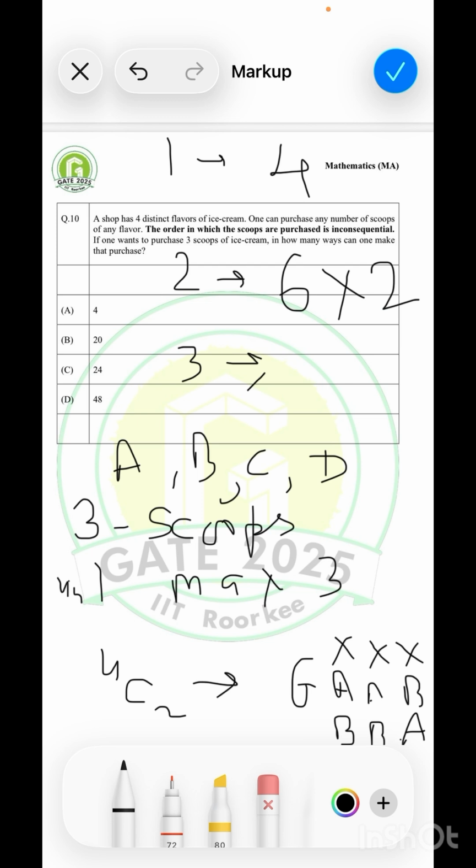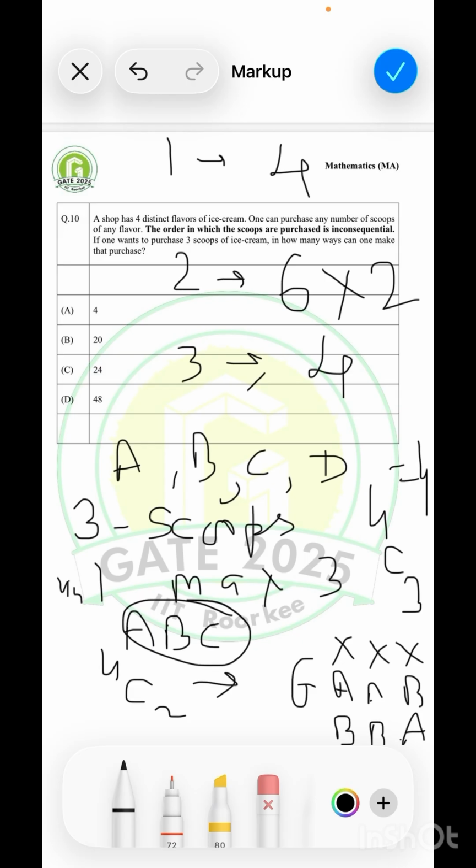Now coming to the 3. So you have 3 scoops and you have 4 flavors. If you want to pick 3 flavors out of 4, you can do that in exactly 4C3 ways. That is 4C3, which is nothing but 4 different ways. And since you have no choice, you have something like ABC, and ABC, BCA, CAB are all the same. So you have only 4 ways. You just select 3 flavors, that's all.